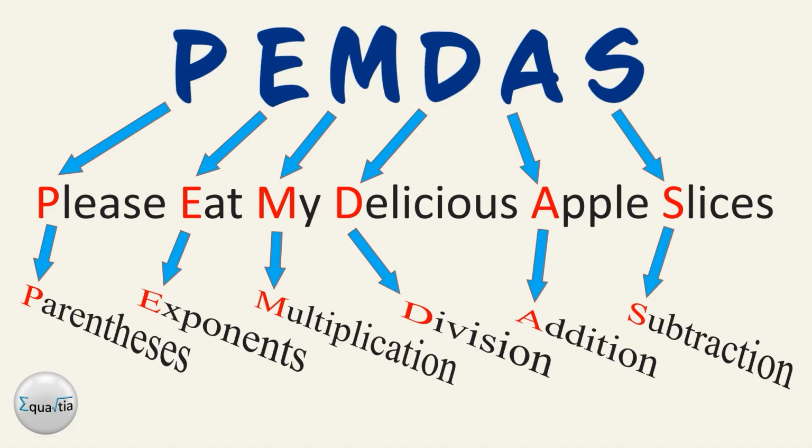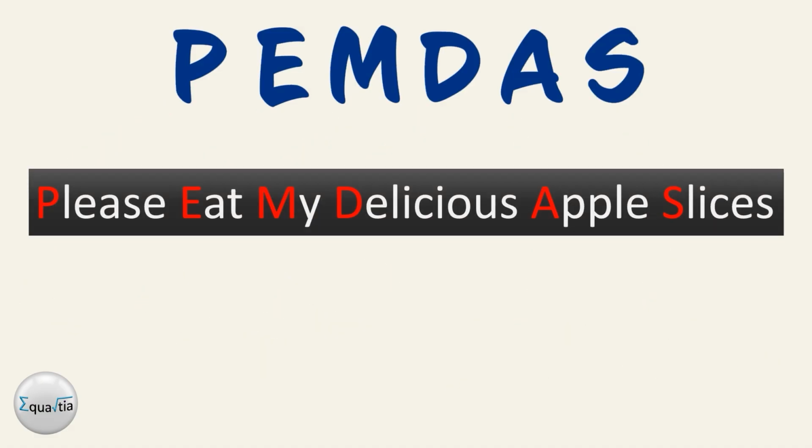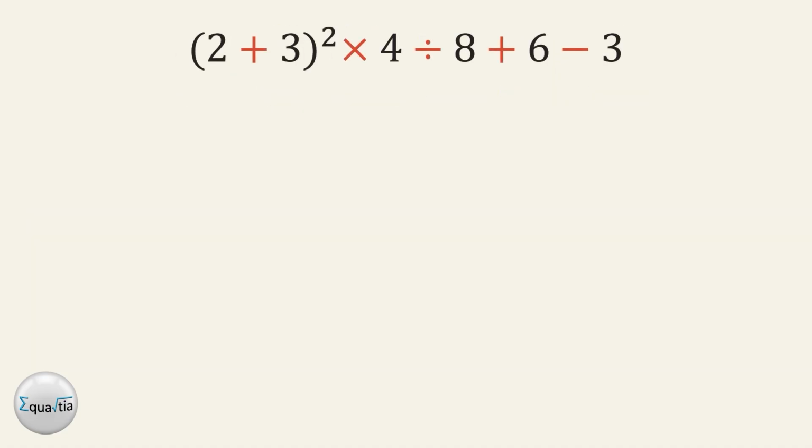So, whenever you think of the order of operations, just remember this. Please eat my delicious apple slices. Let us lock this idea with a full example that uses every part of PEMDAS. Consider the expression below, said aloud like this: open parenthesis 2 plus 3, close parenthesis, all squared, times 4, divided by 8, plus 6, minus 3.